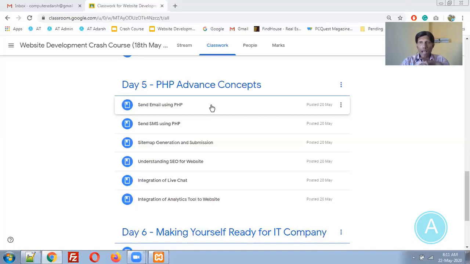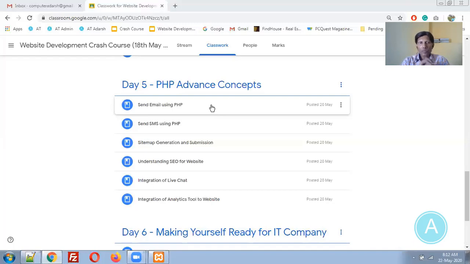Again, HTTPS is essential for the website, and a few more guidelines are there: the H1 tag should be one, the H2 tag should be one. After that you can utilize H3, H4, H5 as per your requirements. Plus meta tags, that is the meta keyword and meta description. This is essential so that the search engine can display your proper message to the user. Similarly, Twitter cards and Facebook tags are there. Then social media integration is also there, which you should utilize in your website for better SEO.